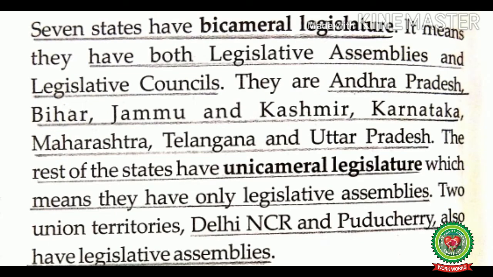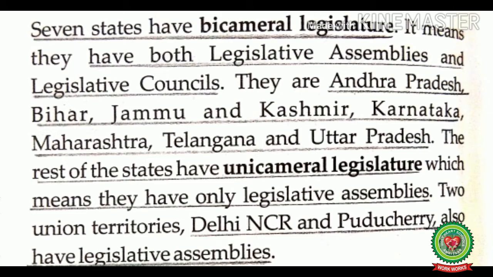7 states have bicameral legislature. Bicameral legislature means a state legislature that has two houses. It means they have both legislative assemblies and legislative councils. And the states which have both the houses are Andhra Pradesh, Bihar, Jammu and Kashmir, Karnataka, Maharashtra, Telangana and Uttar Pradesh.